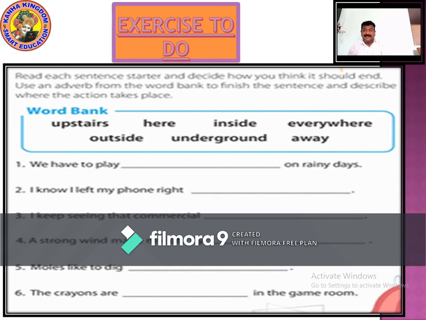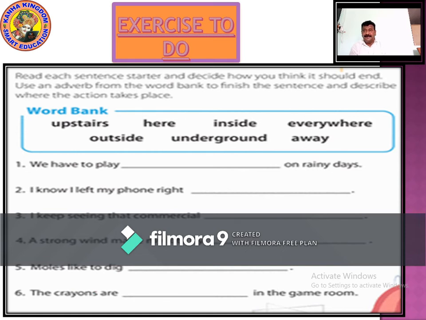I keep seeing that commercial everywhere. A strong wind made my kite fly away. Moles like to dig underground. The crayons are dash in the game room.